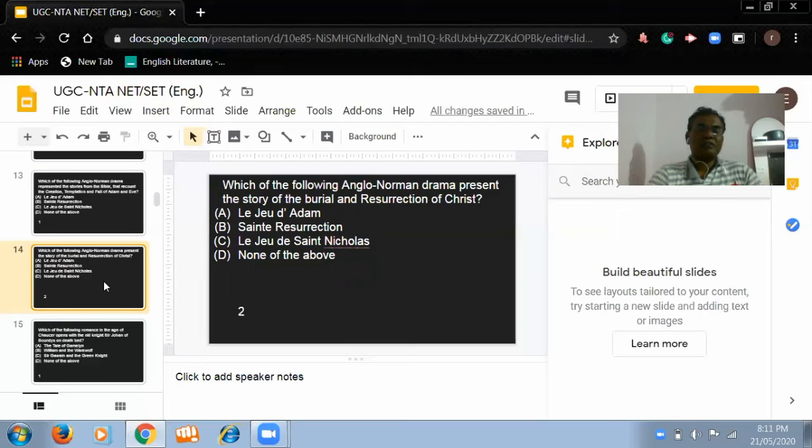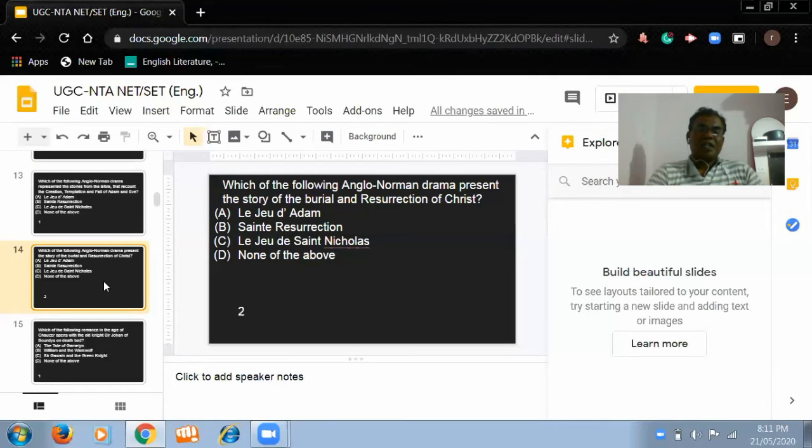Again, there are four options. One is Le Jeu d'Adam. You know that Le Jeu d'Adam is not related to the resurrection or the burial of Christ. Then Saint Resurrection is the correct answer. So Saint Resurrection is the drama. That drama belonged to the Anglo-Norman period, and it deals with the story of the burial and resurrection of Christ. So you should remember carefully.